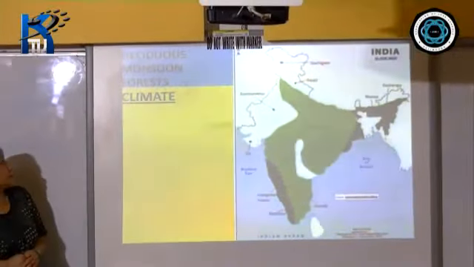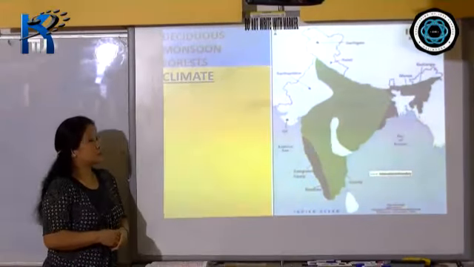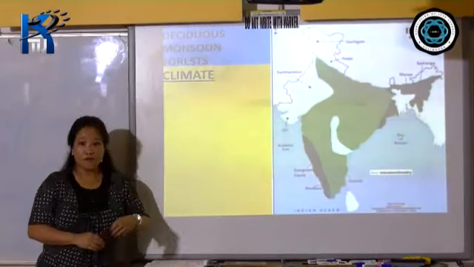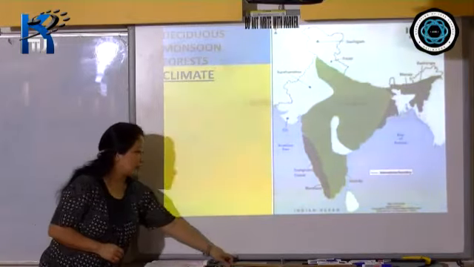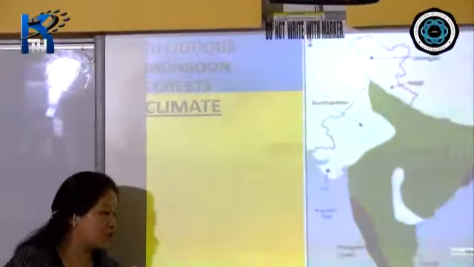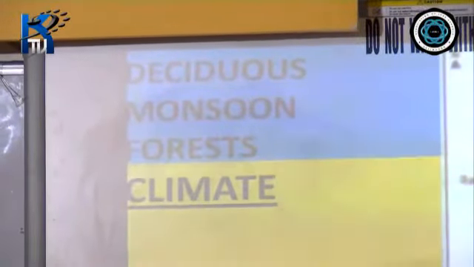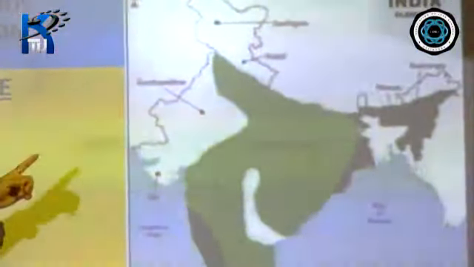Now, we move on with the next vegetation type, which is deciduous monsoon forest. From the word, monsoon, it means that these forests, if you look at the area also comparatively, cover a very large area.